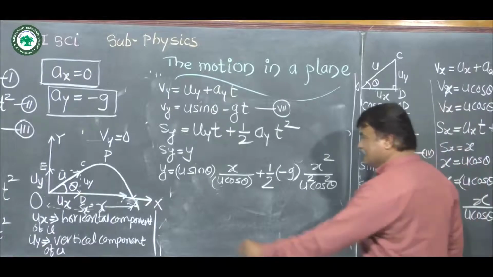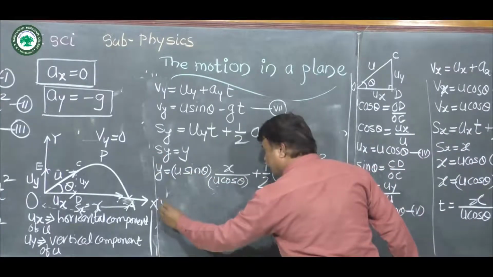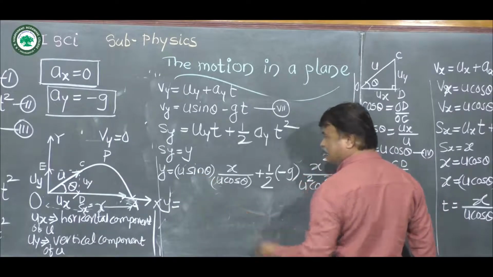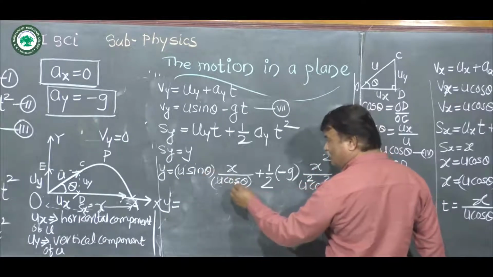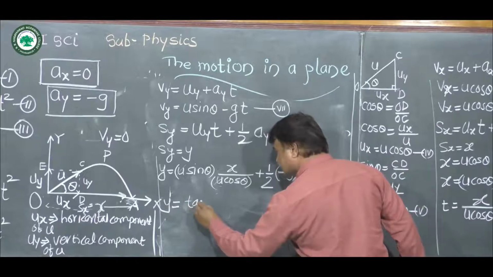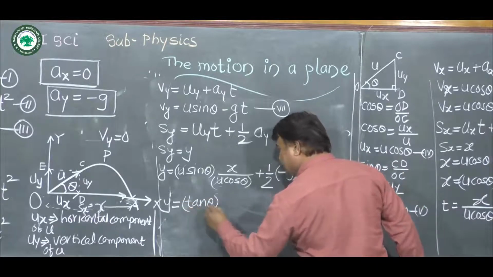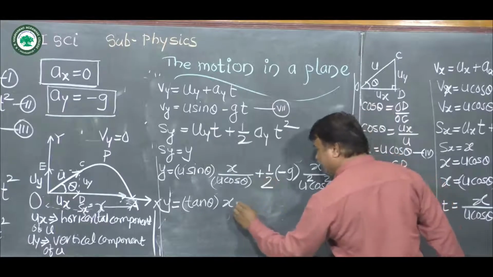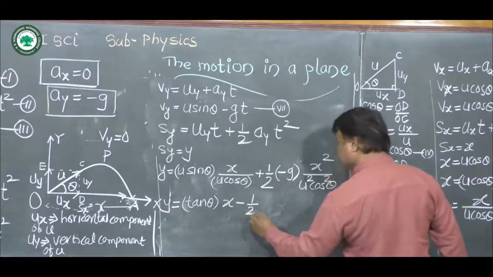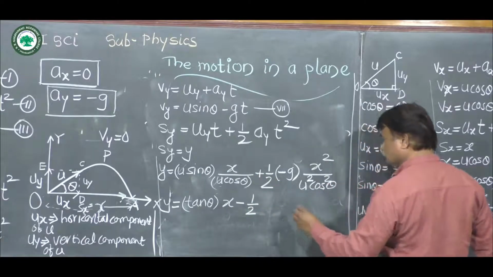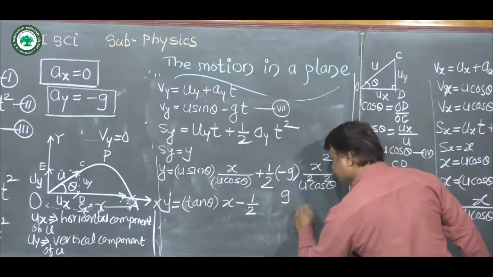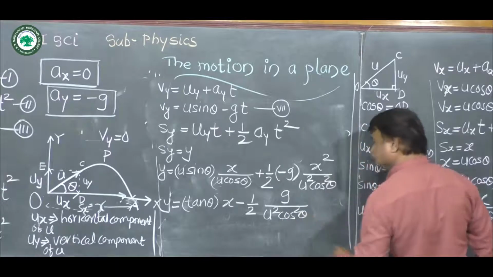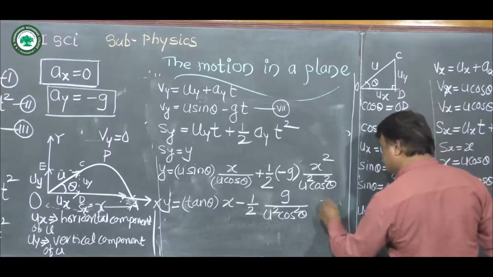Now by rearranging this one, we get y is equal to, now again in that case this U gets cancelled. Sin theta upon cos theta will become tan theta. So we write tan theta into x. Now this plus minus will become minus. So minus half g upon U square cos square theta into x square.